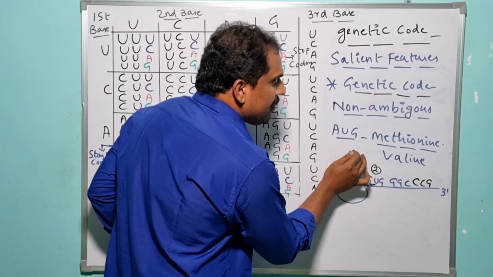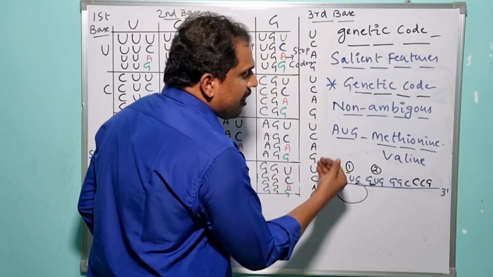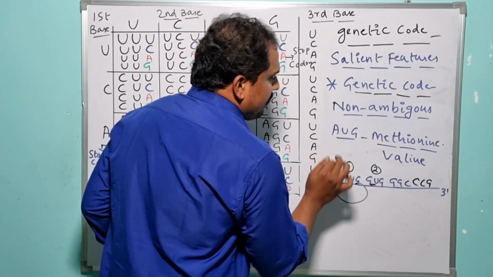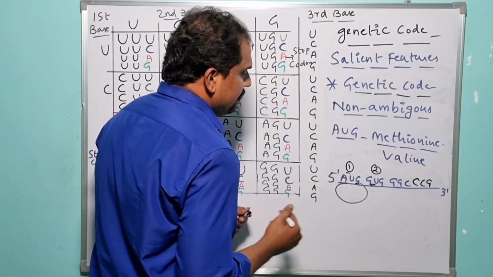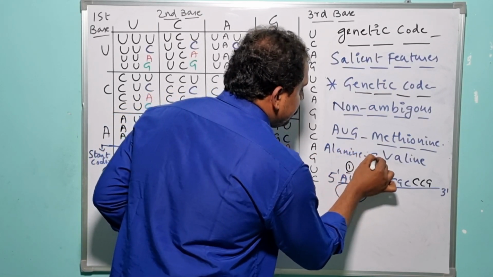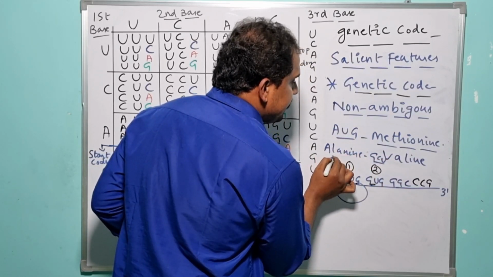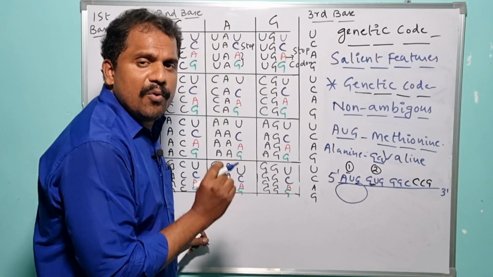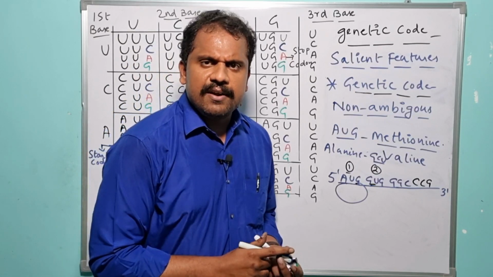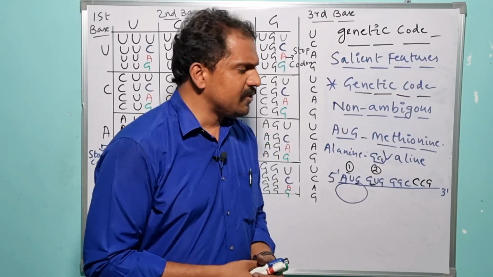So under normal condition, this strategy is applicable: the AUG codon encodes only methionine, and alanine is the amino acid encoded by GCU, either in prokaryotes or in eukaryotes. But this strategy is applicable only under normal conditions; under abnormal conditions or in vitro conditions, there are some certain exceptions here. So what are the certain exceptions here? Let me explain.